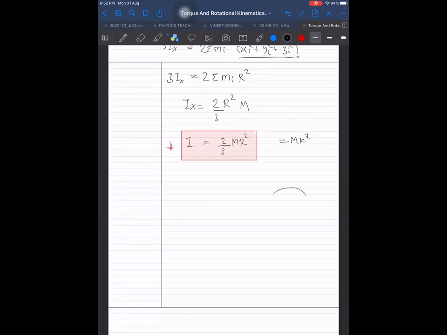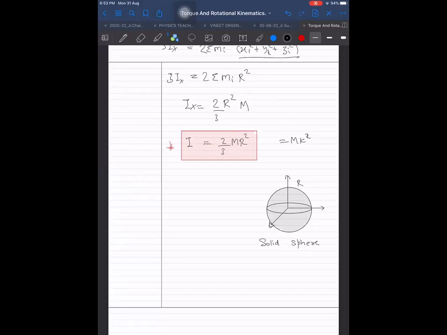Let us find the moment of inertia of a solid sphere of radius R and mass M. Axes as usual, three axes I am taking, but although we don't need these three, I will find about any one axis and it is the same thing.